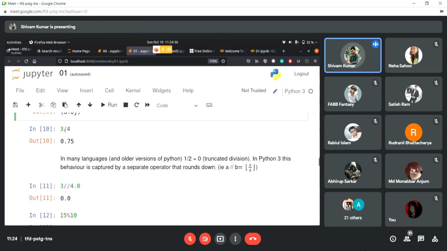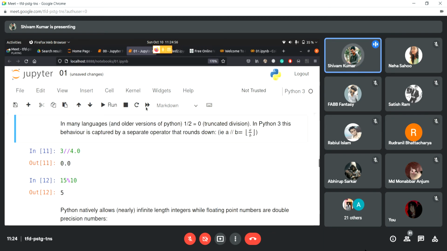Then we have 3 by 4 here. Again, if we have double division, it's going to return the integer value. So what is the integer value of 0.75? Can anyone tell me? Yeah, only 0. So if I run this, we're going to get 0, right? Yeah, so you can try these in your own Google Colabs.